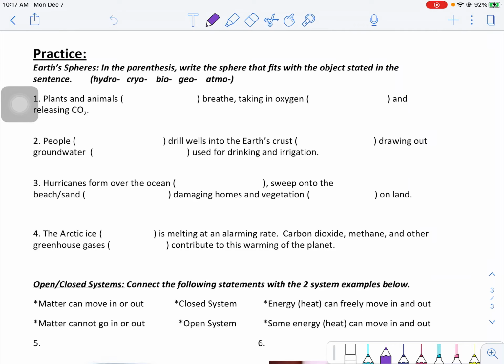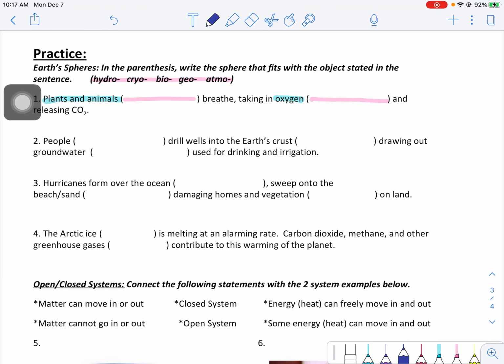All right, so you've completed your systems and spheres notes. And now we're trying some of these practice problems. So here, all we're doing is putting in which sphere is being discussed by putting that prefix within the parentheses here. So we can just reference the object or objects before the parentheses and say what sphere it is.